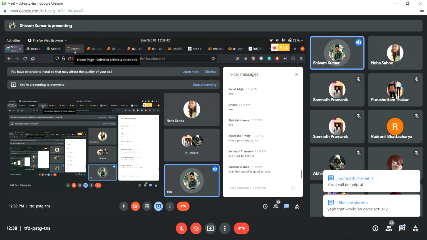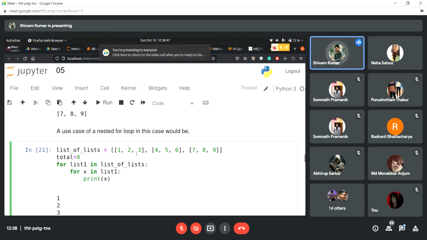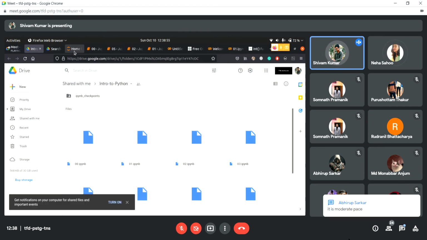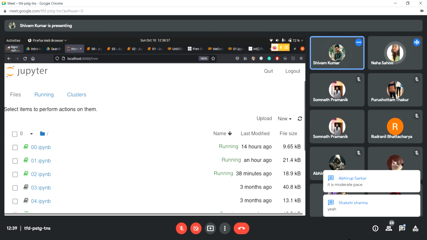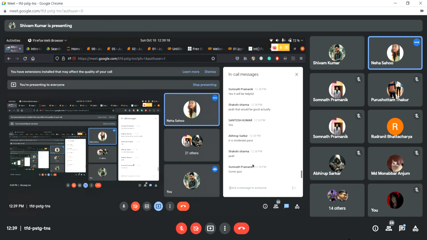So what we are going to do here, like Neha suggested, is brush through the topics, and I'll try to give you a feel so that you at least understand what a for loop is. Let me know in the comments if you understood what a for loop is. Abhirup is not facing any issue, but he also suggested that we do some problems alongside. So what I would suggest, Shivam, is don't take it too fast. Go at a normal pace that a normal student would be able to understand. We will have a practice session at whichever time you guys find optimal.